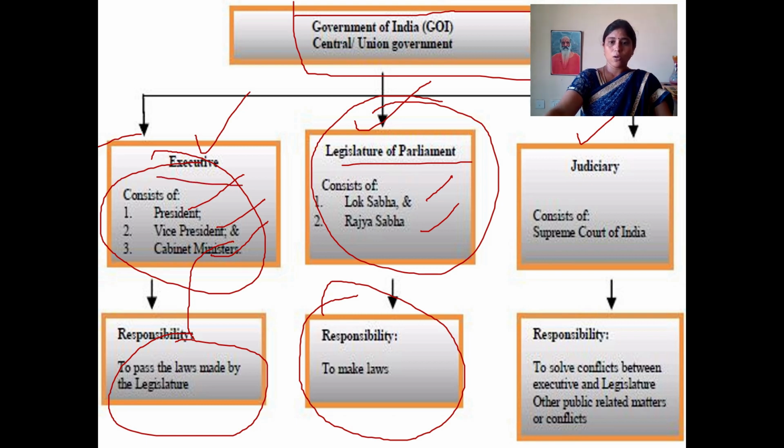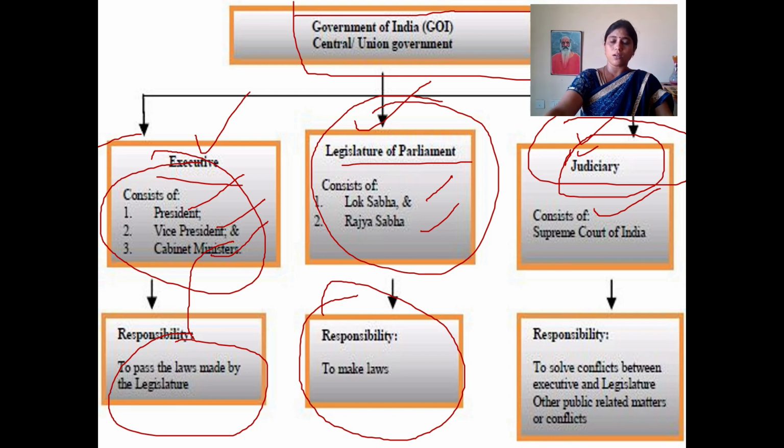Then these two, okay. What about the judiciary system? The judiciary system consists of the Supreme Court of India at the apex, national level, and the High Court at the state level. What is the main role of the judiciary system? Whether the legislature has made proper laws or not, whether those laws are implemented properly or not, whether we have to give any suggestions to the central government or state governments, or modify any previous laws, all these things are assigned to the judiciary system.